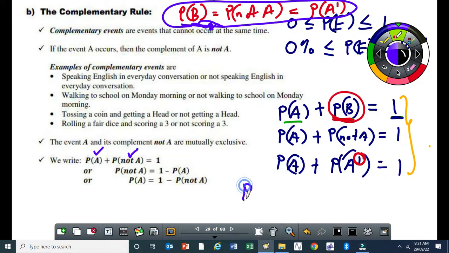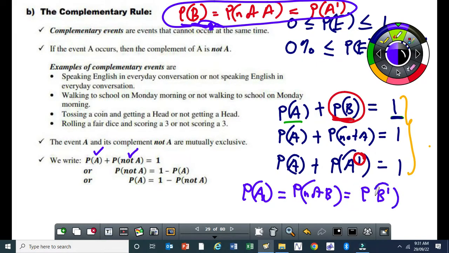So we can write probability of A is the same as probability of not B, which means that will become a probability of B prime. Not B is the same as B prime. Remember, every topic in maths has got its own what? Notation. Every topic in maths has got its own notation.